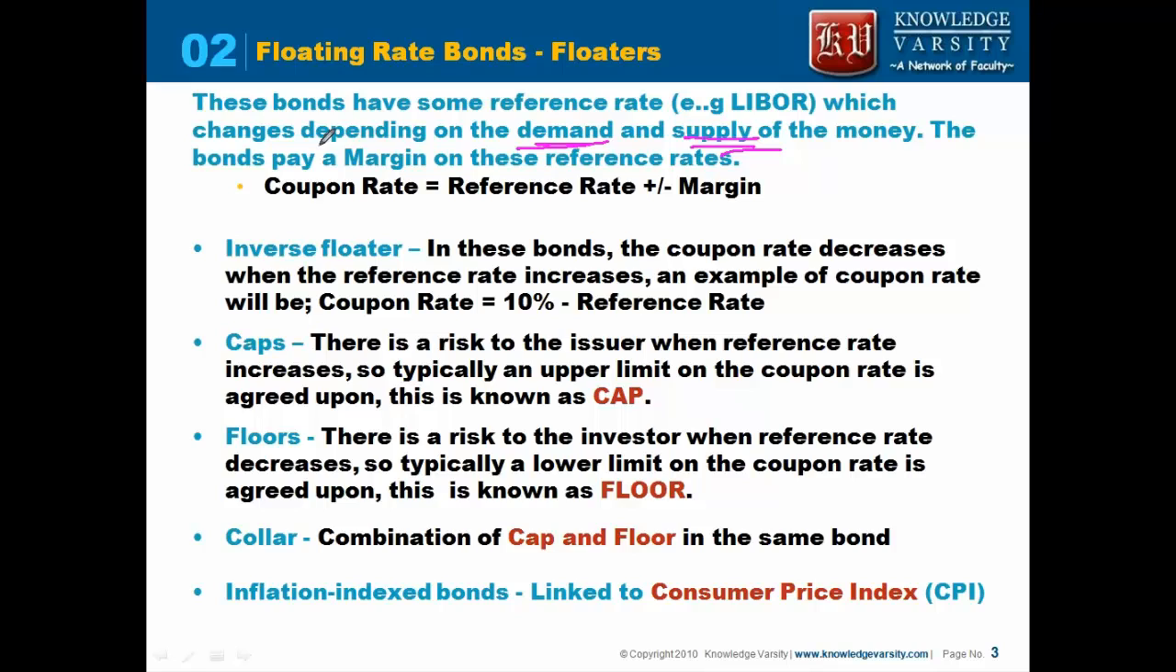Typically the bond will pay a margin on this reference rate. So the coupon rate is equal to the reference rate, typically LIBOR, plus or minus a margin. So we said you can give plus 0.5%, or you can give minus 0.2%. So it can be plus or minus.